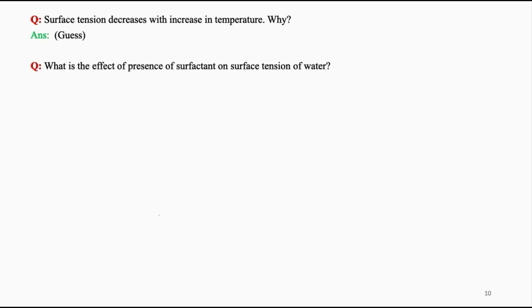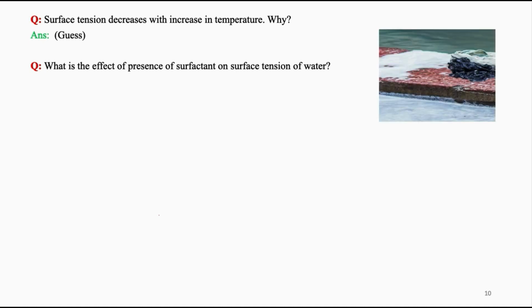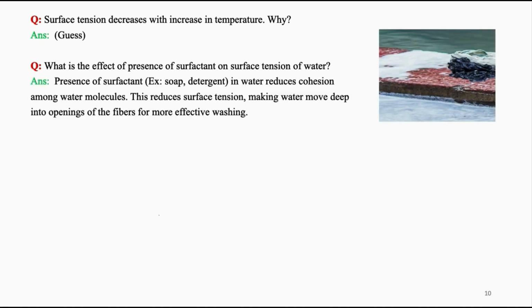What is the effect of presence of surfactant on the surface tension of water? As you can see from the figure, the presence of surfactant reduces the cohesion among the water molecules because this is a foreign body. This reduces surface tension. That's why water moves deep into the openings of the fibers for more effective washing.